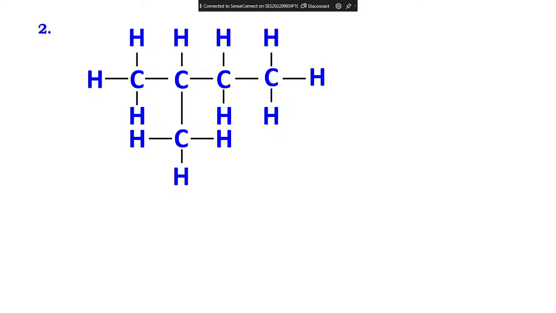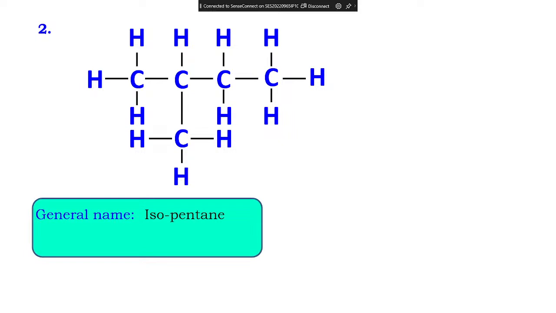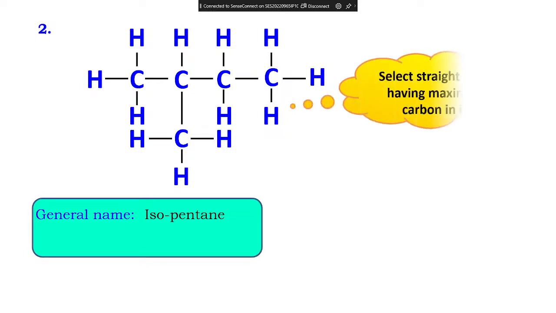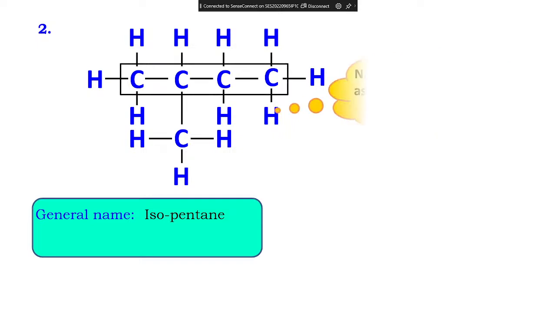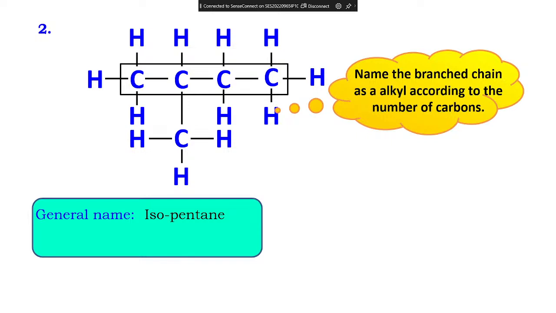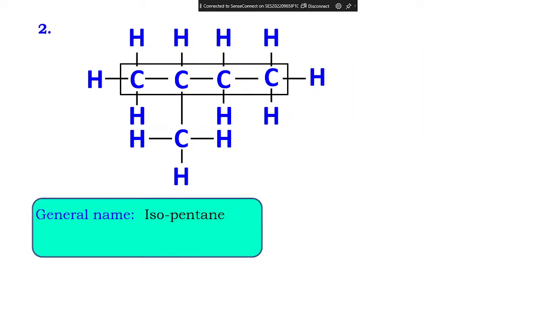Hmm. What is that? Two? Five carbons? So here what you're going to do, select the straight chain having maximum carbon. Okay, so maximum carbon means how much? You get four. Okay, next look at this. Four carbons you are going to select. Next, name the branch chain as an alkyl according to the number of carbons. Okay, so the branch chain is from 2. Okay, now look at this. Methyl butane. समझ में आया? Why is it but? 1, 2, 3, 4. How many carbons? 4 carbons.